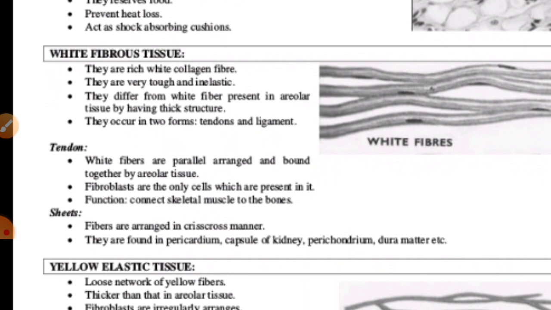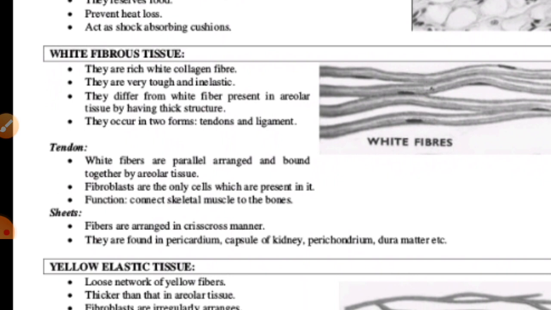Another thing is that fibroblasts are the only cells present in the tendons, and they help in the connectivity between the bones and muscles. Then there is another one, called the sheet. The white fibrous connective tissue also forms flat plates or sheets.